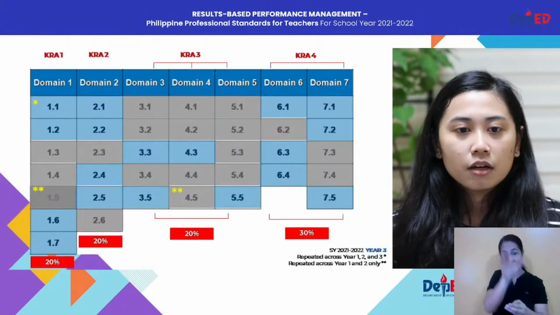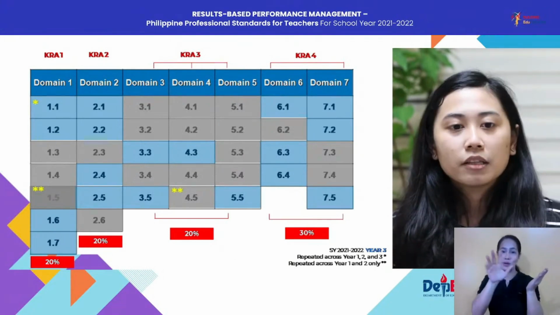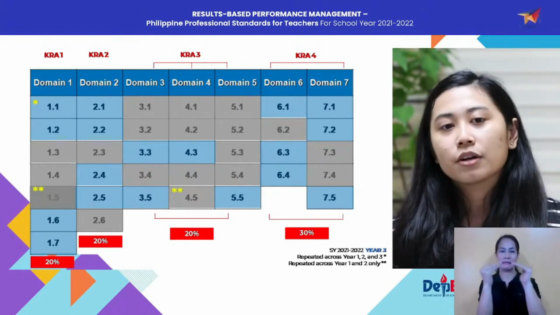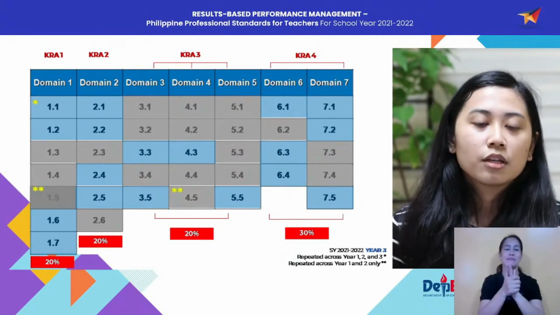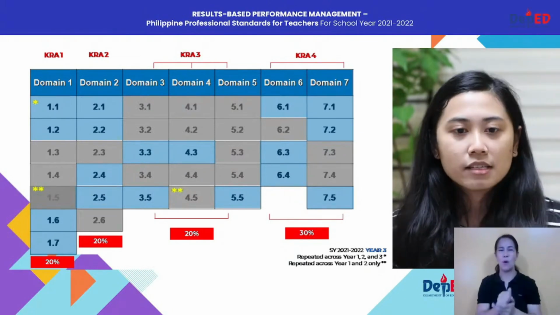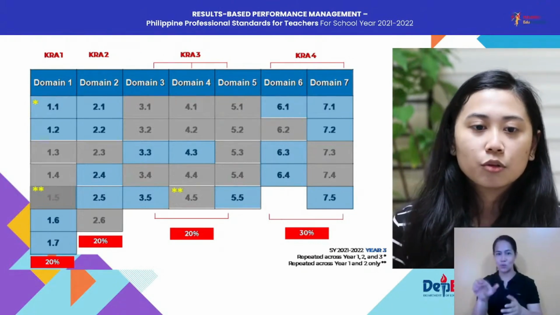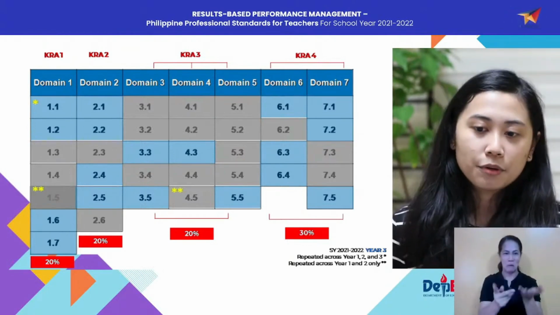You will see that the domains 1, 2, 3 until 7 have corresponding KRA equivalents. So when you look at your respective tools, whether proficient or highly proficient, you will see there your KRAs, which also equate to the PPST domains. And below each column, you will see there the total computed weight per KRA or per domain.